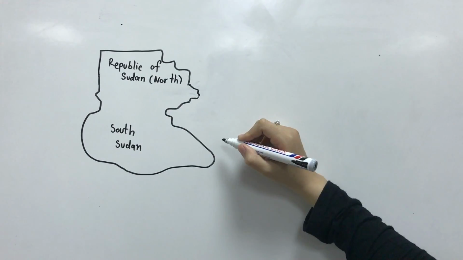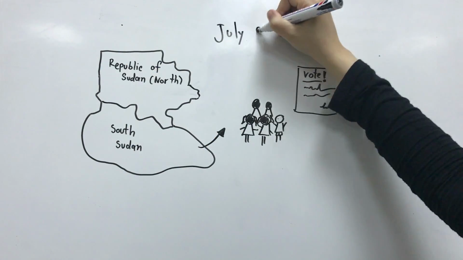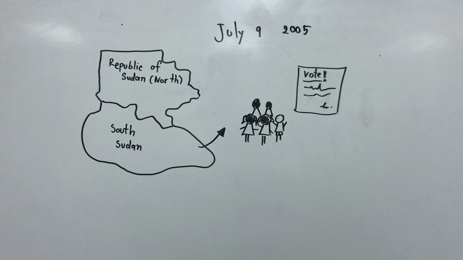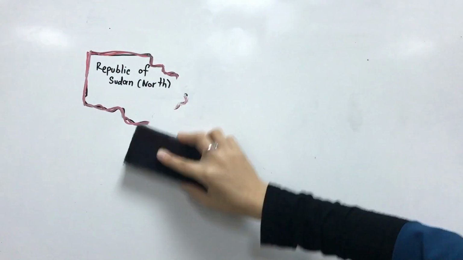Hence, most of the residents from South Sudan voted for their independence. The country then segregated into two, the Republic of Sudan and South Sudan. For now, we'll be focusing on the government of the Republic of Sudan.